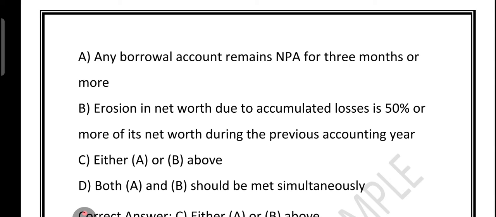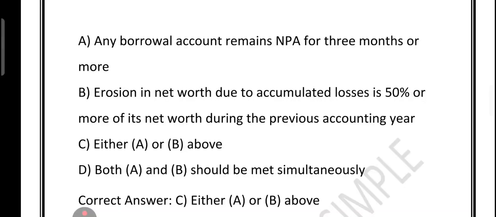Now friends, let's look at option A. Option A is correct. If the business has taken a loan and that loan account remains in NPA status for 3 months or more, the unit is considered to be sick. Imagine a shop that has not been able to pay its EMI for 3 months after already being tagged NPA. That is a strong signal that the business is struggling seriously.